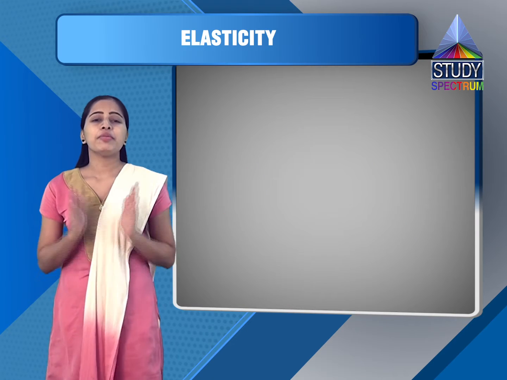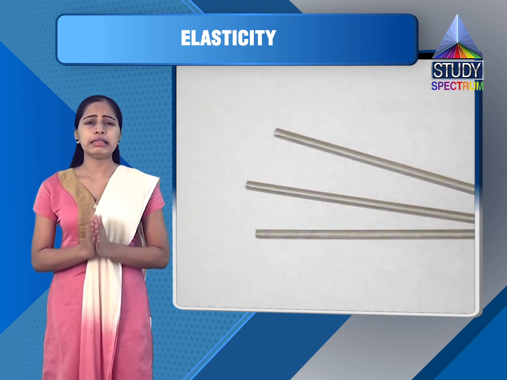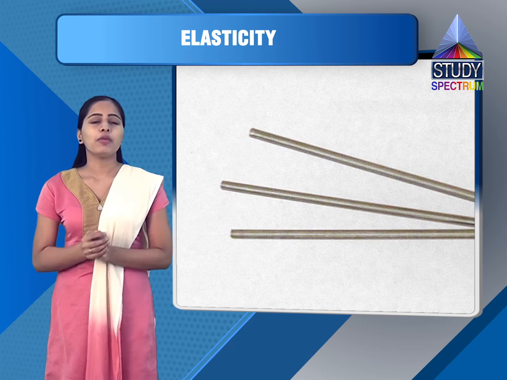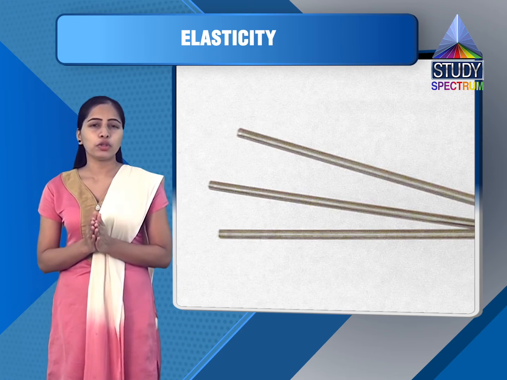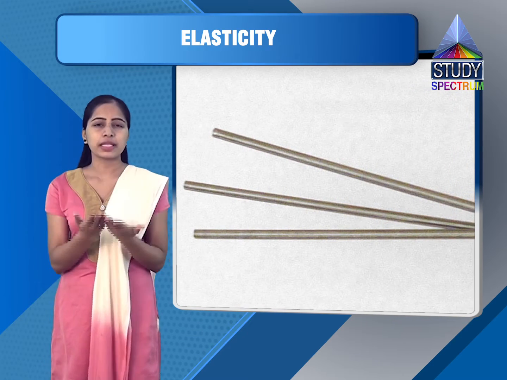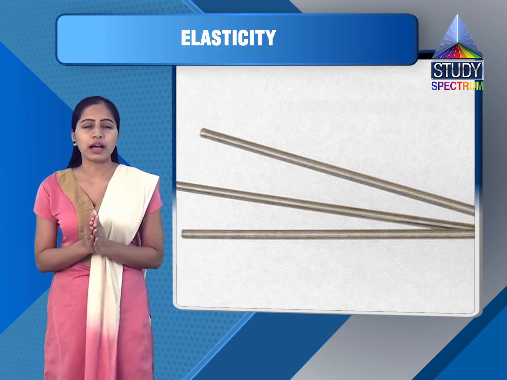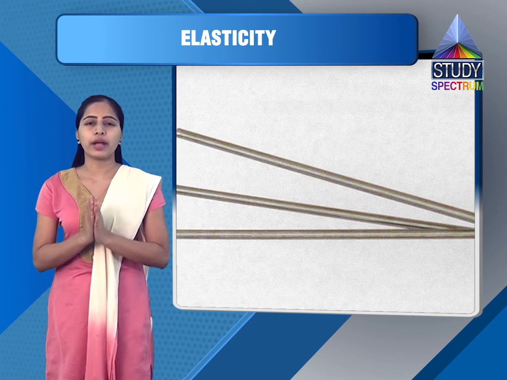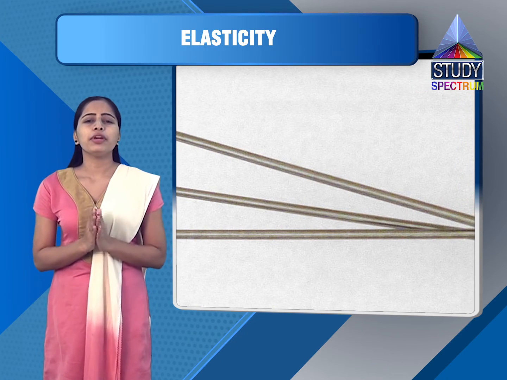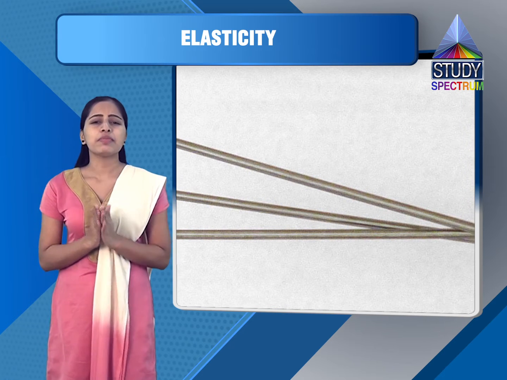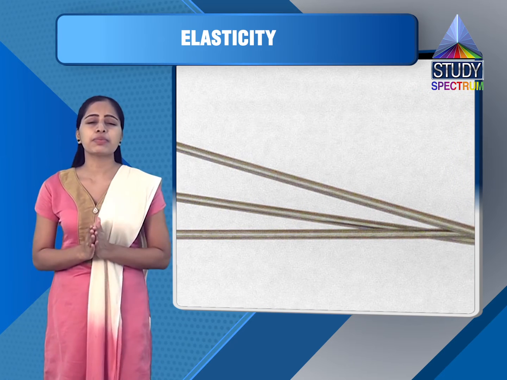Now we will see the behavior of a metal wire under increasing load. In this particular case, last time we performed an experiment with P and Q wire. For that same experiment we will plot one graph, and according to this graph we will study the behavior of the wire. The behavior of a metal wire subjected to increasing load can be studied by using Searle's method.